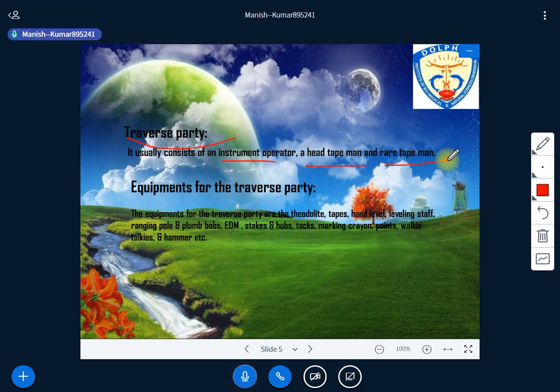And record all the distances that have been measured in the notebook, right? And that rear tape man is also responsible for reporting the measured distance to the recorder. Recorder means the person who is supposed to note down all this data. And this front tape man, or the head tape man, as I told you, independently computes the distance measured, and then the comparison is made with the finding of the rear tape man. Is it clear? So these are the traverse party we have.